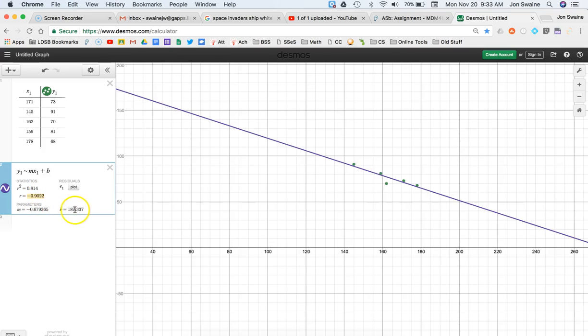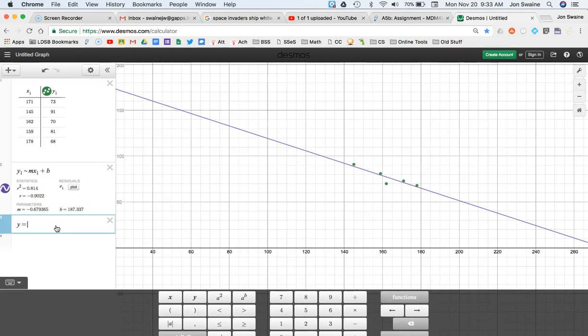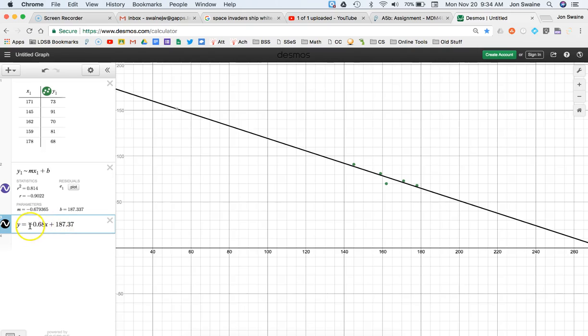And so if you wanted to make an equation, your equation would be there. So if I type y equals negative 0.68x plus 187.37, you can see it looks like the line went away. It didn't go away. It's right on top because this is the line of best fit. So these parameters give you the line of best fit. That's very important. So if you were to base your answer on Desmos, you would say, hey, there is a correlation here, and it turns out that if you're shorter, that means you're getting higher marks, which is fantastic for me because I don't have a lot of height.